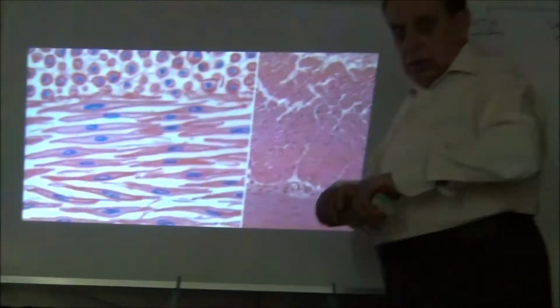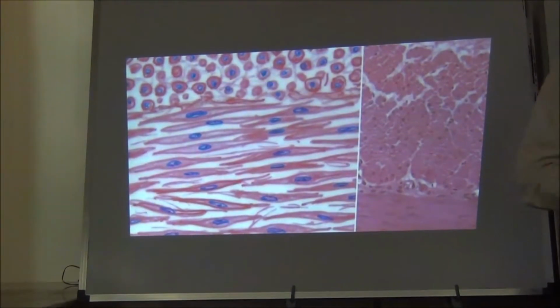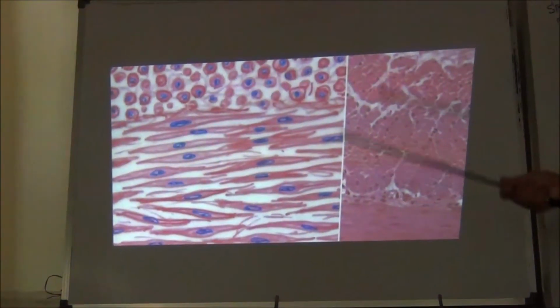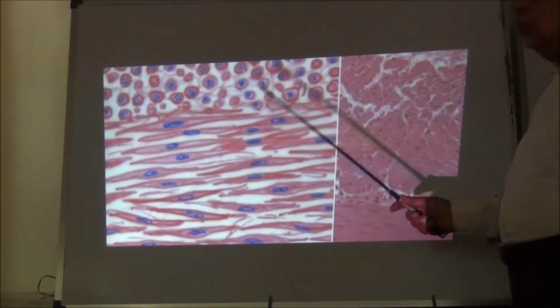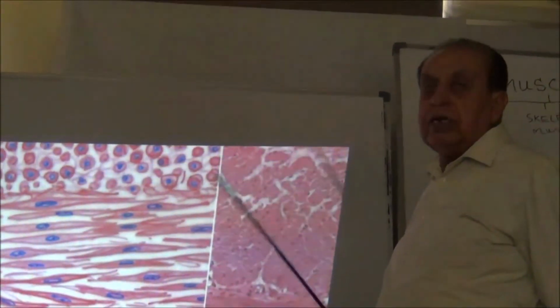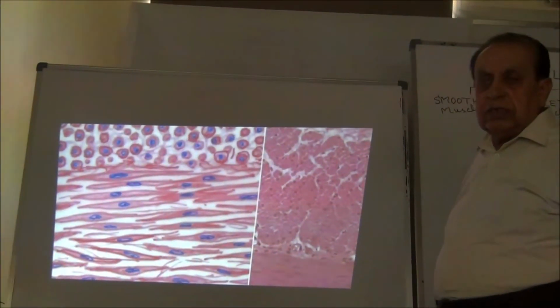Now here we can see these smooth muscle fibers. Smooth muscle fibers are also called smooth muscle cells because they are like ordinary cells.